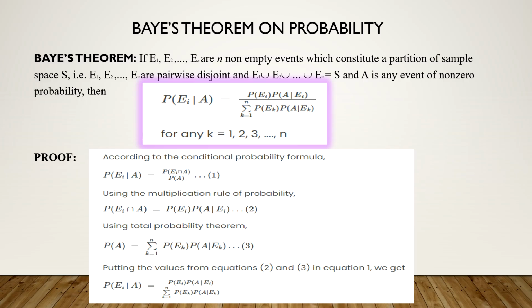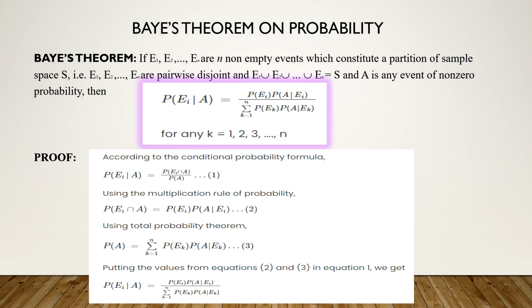The proof is mathematical. It says that P of Ei given A, first of all, by definition of conditional probability, is P of Ei intersection A upon the denominator, which is P of A. The numerator, you can simplify using the multiplication rule of probability. P of Ei intersection A is P of Ei into P of A given Ei.